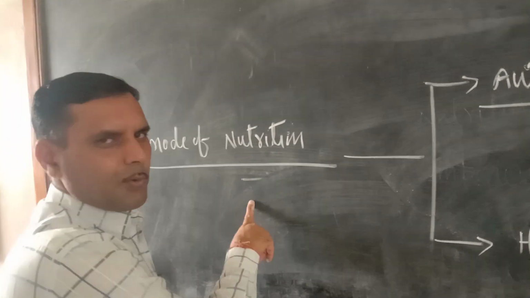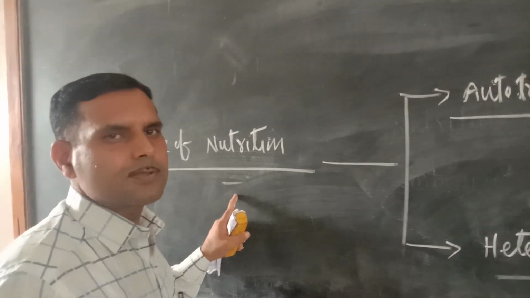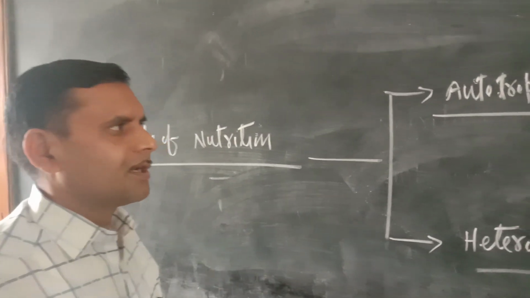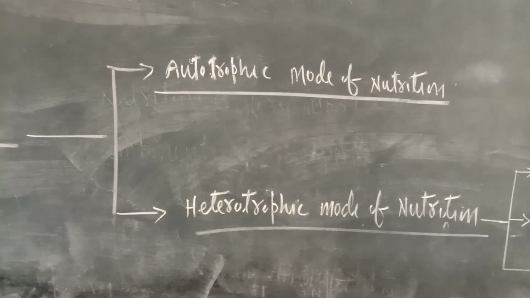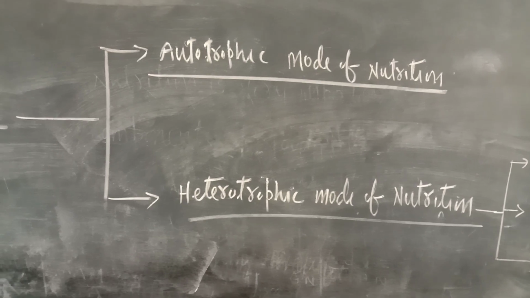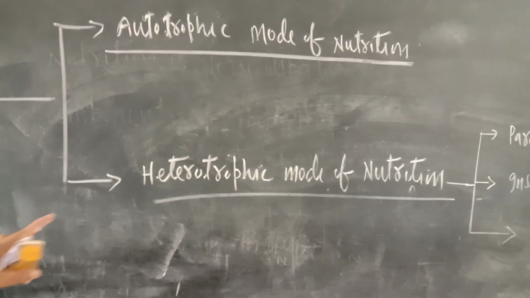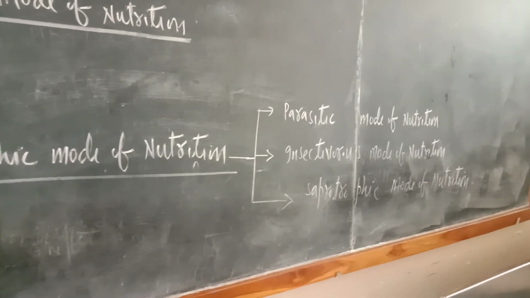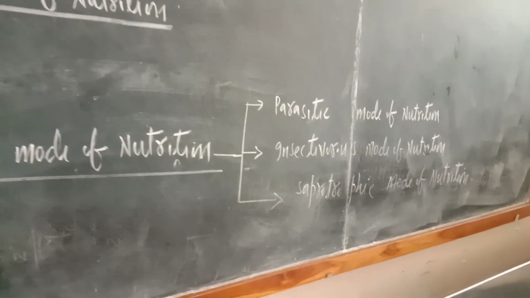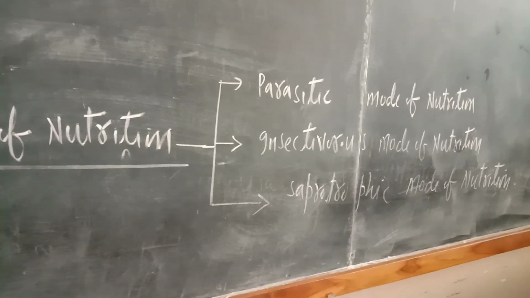There are different modes of nutrition. Basically, in the syllabus, they have discussed two modes of nutrition. The first one is the autotrophic mode of nutrition, which is followed by the plants. The second one is the heterotrophic mode of nutrition. Under the heterotrophic mode of nutrition, animals do not prepare their own food. They depend on plants for their food. Actually, they take ready-made food.